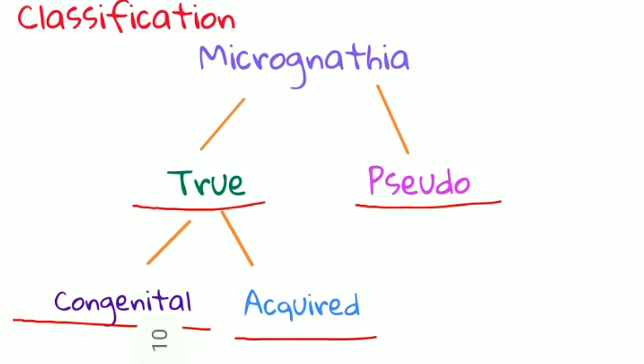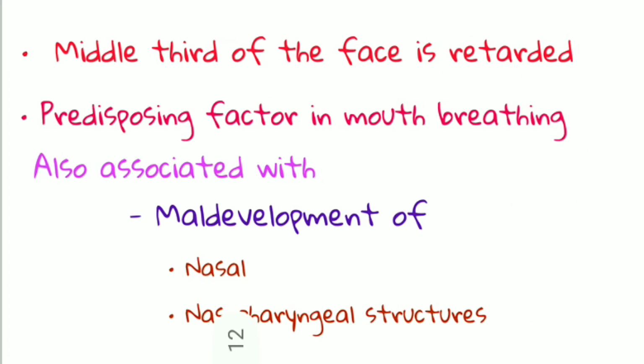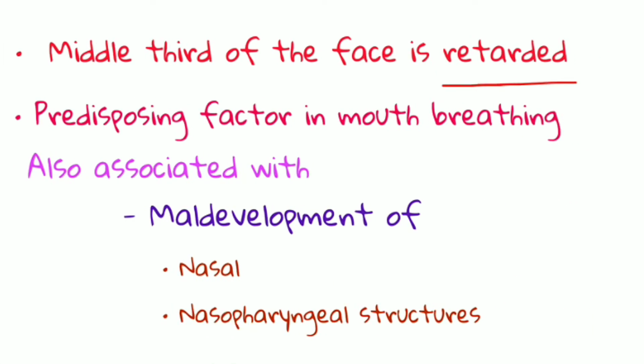Now moving forward to clinical features of micrognathia. The clinical features show severe retrusion of the chin, steep mandibular angle and deficient chin button. Other clinical features are that the middle third of the face is usually retarded. Here the predisposing factor is usually mouth breathing. It is also associated with maldevelopment of nasal and nasopharyngeal structures. Because of maldevelopment of nasal and nasopharyngeal structures, sometimes it causes obstruction of the airway as well.